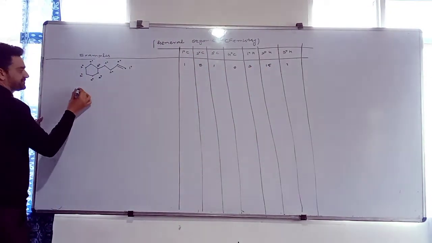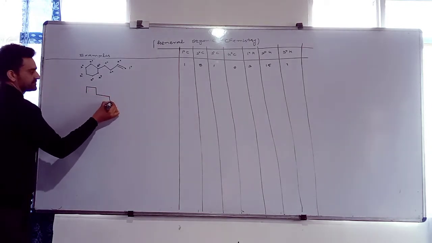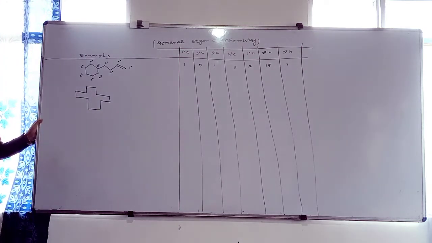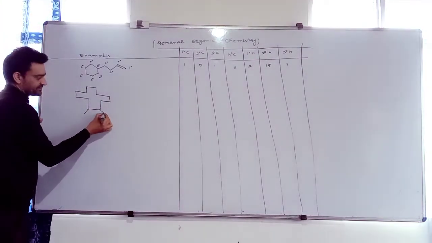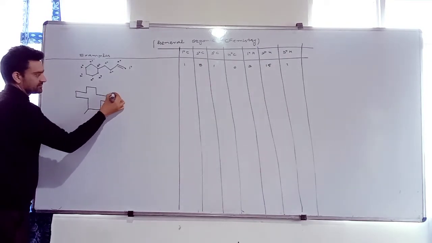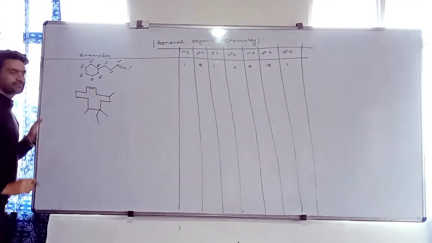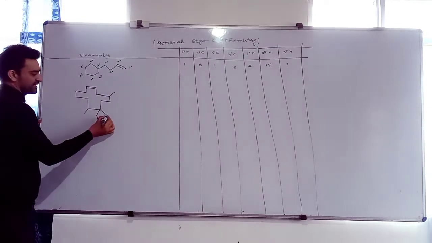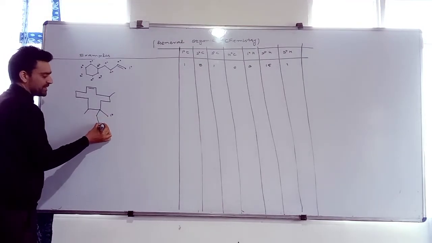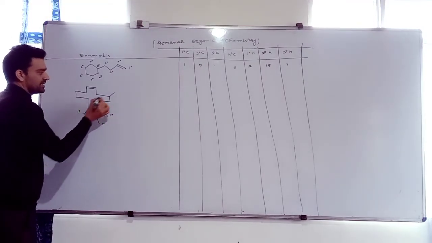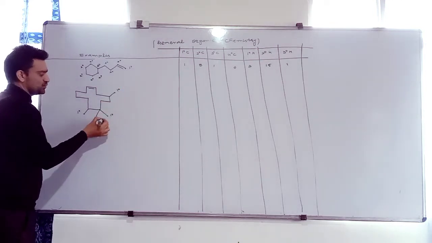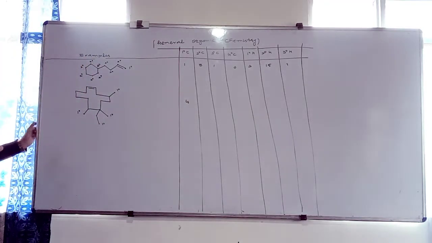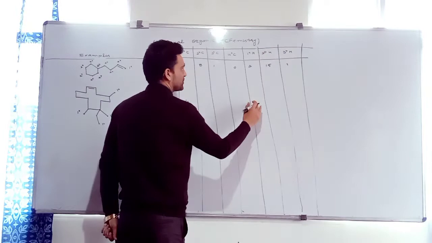What about this compound? Find out how many primary. First of all, find out primary. Is this primary? Is this primary? Is this primary? And this carbon is primary. Calculate: 1, 2, 3, 4. Are all the 4 primary carbons saturated? 4 3s are 12. So we are having 12 1 degree hydrogens.